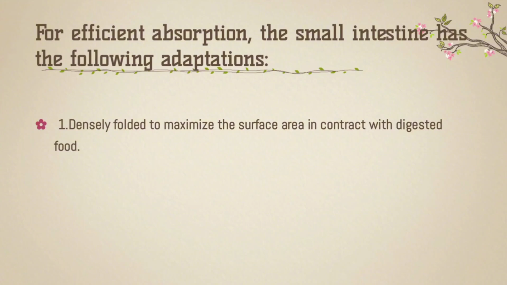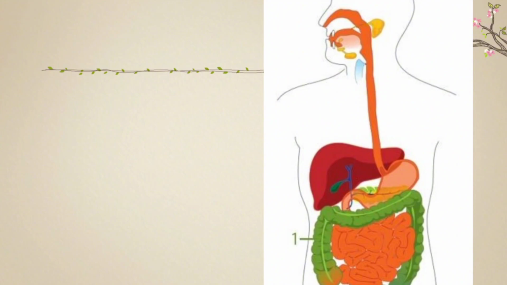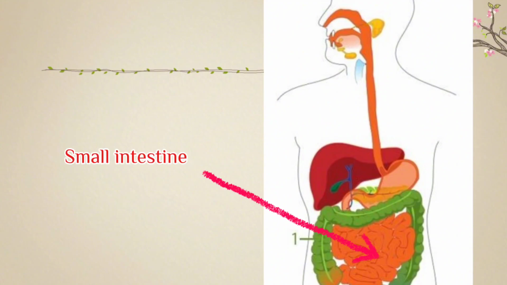For efficient absorption, the small intestine has the following adaptations. First, it is densely folded to maximize the surface area in contact with digested food. The small intestine is densely folded in order to increase the surface area.